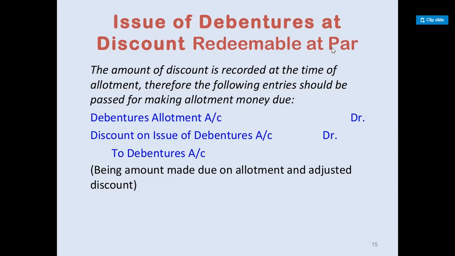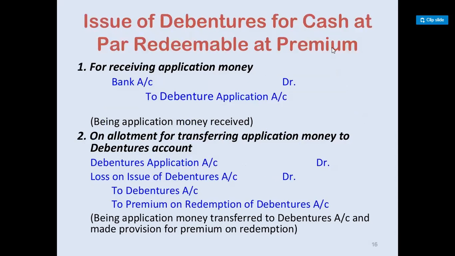In the same way that security premium has a credit balance, the discount on issue of debenture will also be altogether a separate account and it will have a debit balance. For receiving application money, bank account debited to debenture application account.